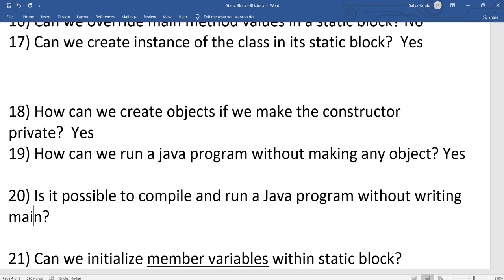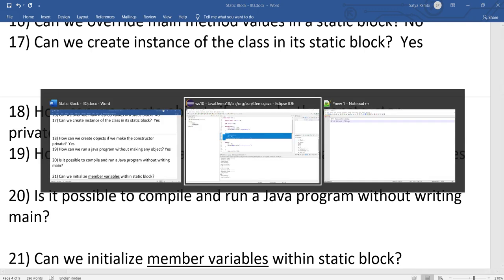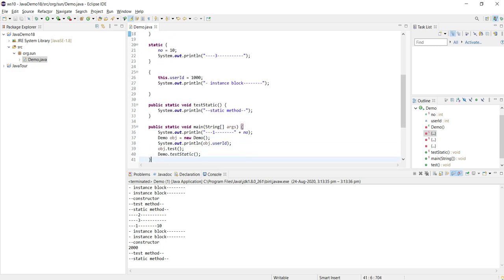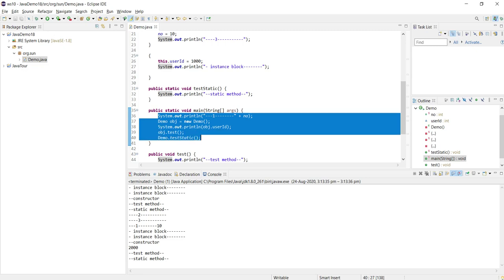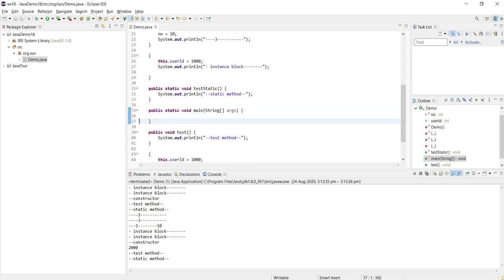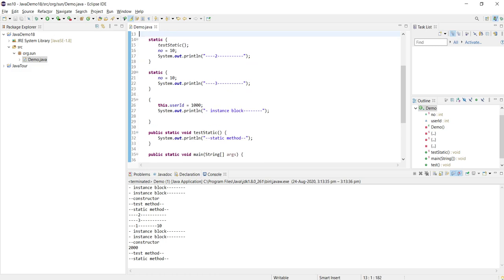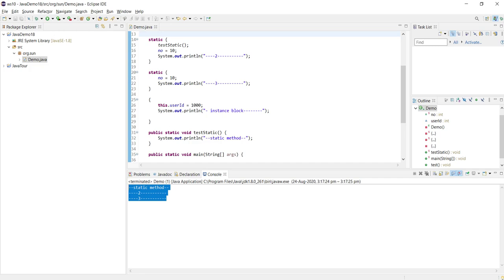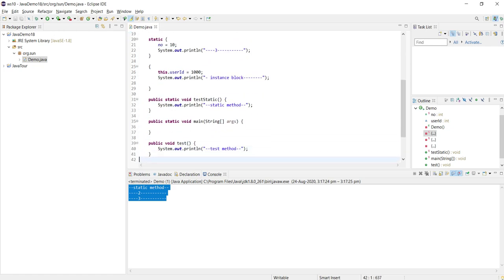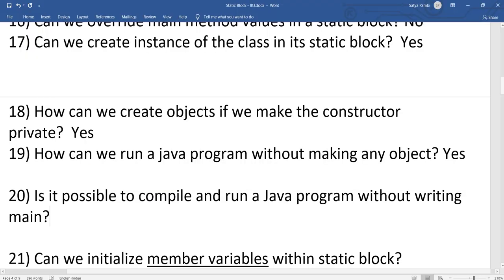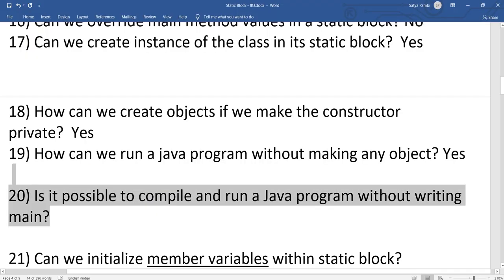So the main method is required, but without writing code inside the main method also we can achieve our logic. Let's say I haven't written anything, but without writing anything I can execute so many things. Let's see what all got executed. See, the static block got executed even though I have written nothing here. So whatever you want, you can write inside a static block, like you can create an object. This will be taken care of without writing anything inside the main method. So that's about this question.